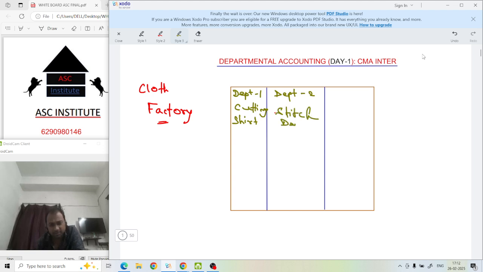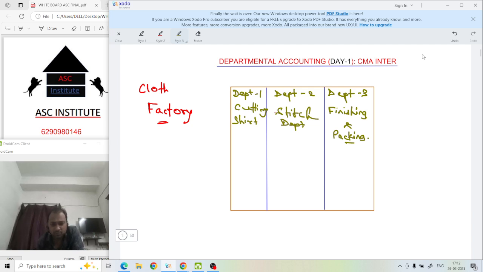That means it is the stitching department. Understood? Assume this one as department 3. What they do? They do the finishing work, finishing and packing.